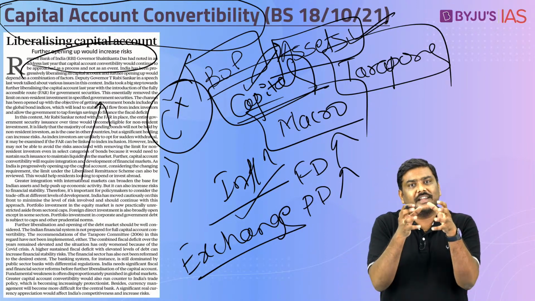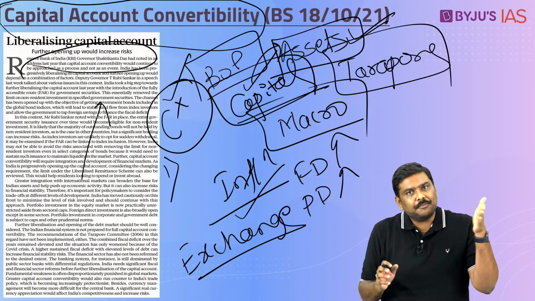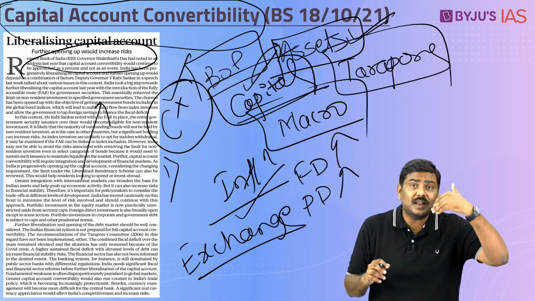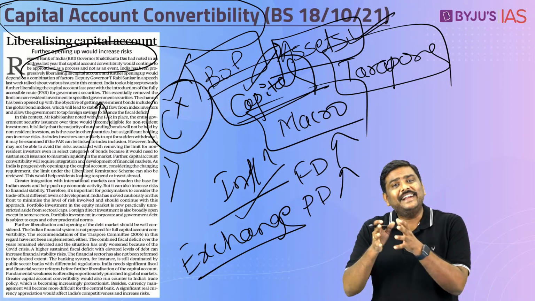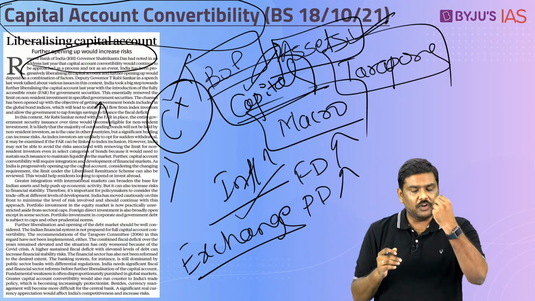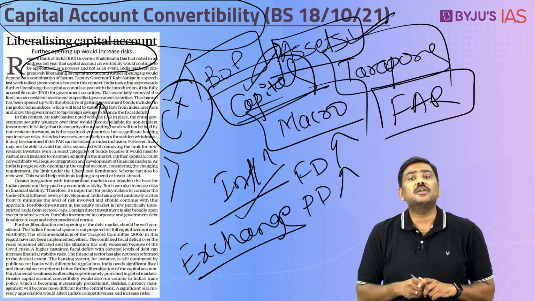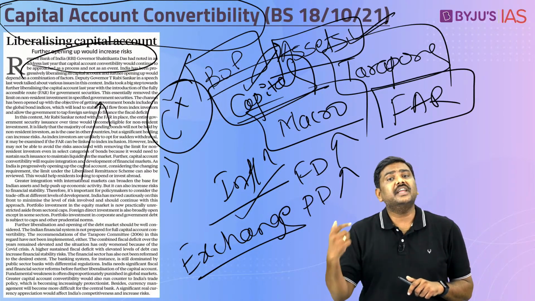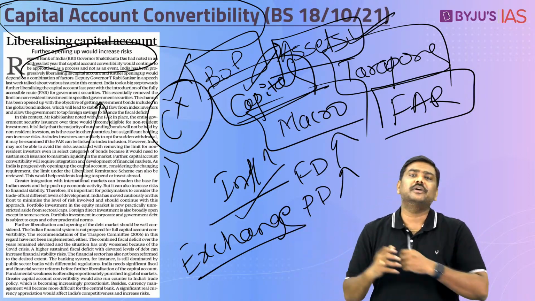Now, in case of this particular article, basically that is what they have discussed. They have not discussed the critical evaluation part, but they have basically discussed that in the last couple of years, Government of India as well as RBI have taken certain reforms which will basically indicate that India is moving towards full capital account convertibility. For example, they have mentioned the reforms such as a fully accessible route, wherein non-resident investors are allowed to invest in certain government securities issued by the Government of India.